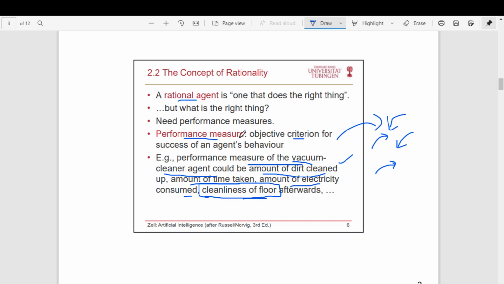Okay. So who is going to program? We are going to program. Then only the machine is going to take over. So as a human, we should be very cautious about the performance measure, which in turn decides the rationality.